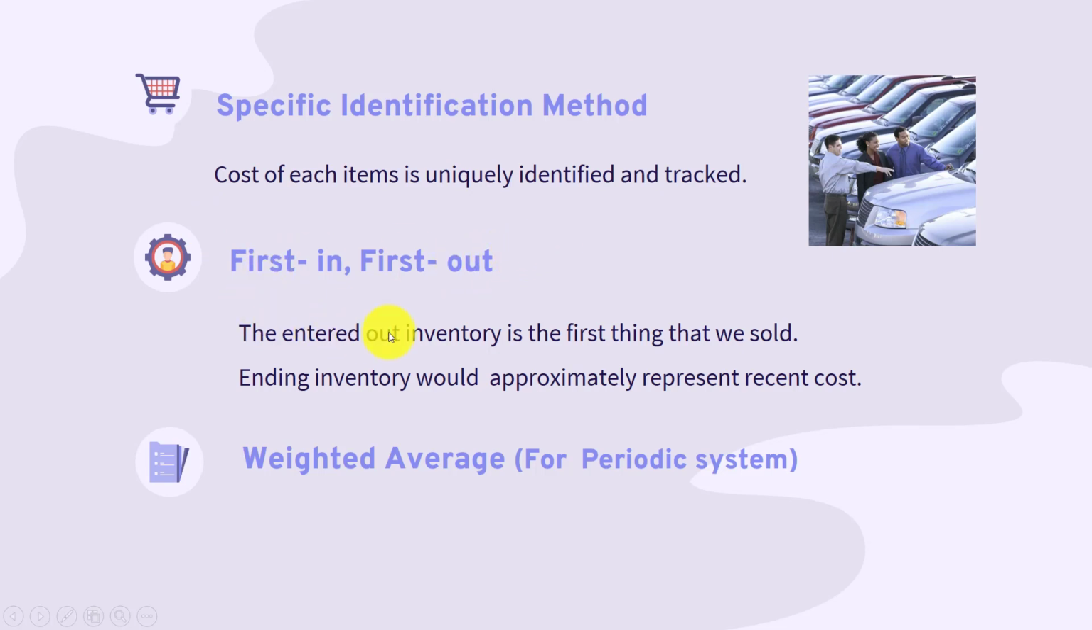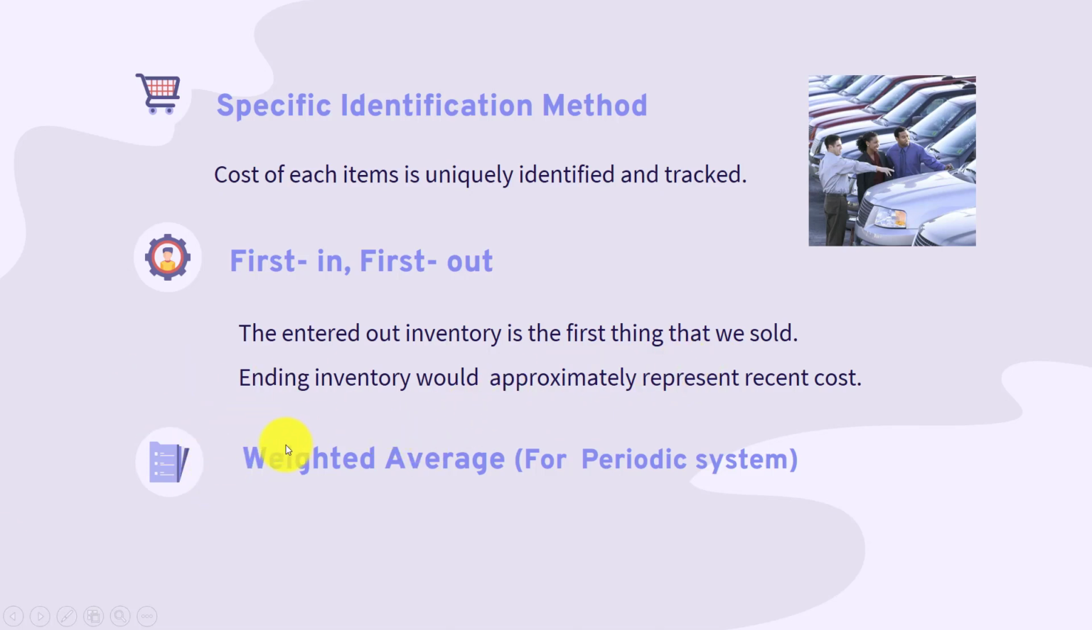The ending inventory is the first thing that we saw, and it will approximately represent recent costs, which means that the first things that we buy from the others, we will sell first. So in our stock, we will have the last bought inventory, which will more approximately represent what the price will be in the market, right?